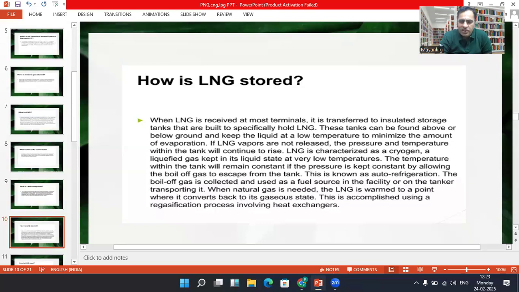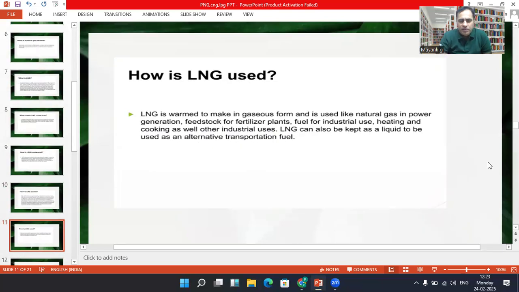Whenever the gas is needed, this LNG is warmed to a point where it converts back into a gaseous state. This is accomplished using the regasification process. As we covered in the previous slide, LNG is warmed whenever it is required. The LNG is warmed to make it gaseous and is used like natural gas in power generation, as feedstock for fertilizer plants, fuel for industrial uses, heating and cooking, as well as other industrial uses.